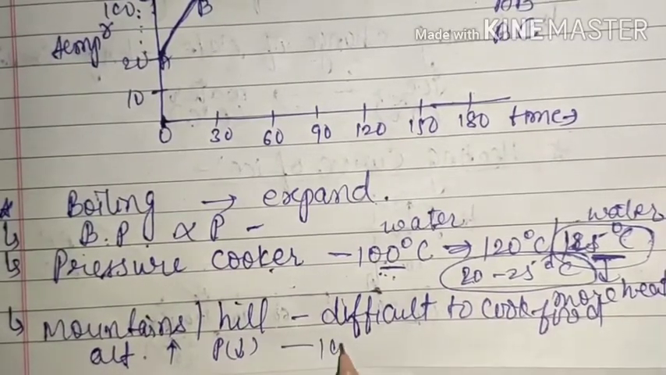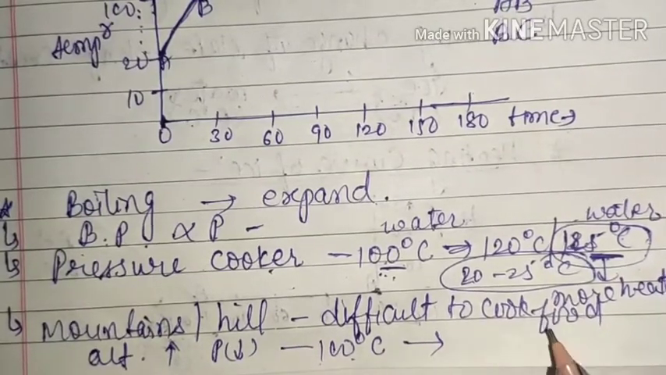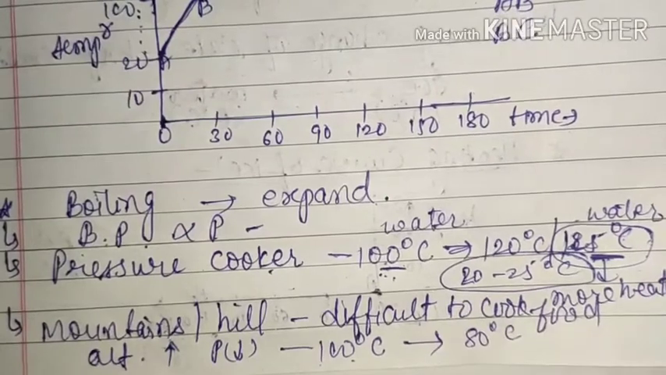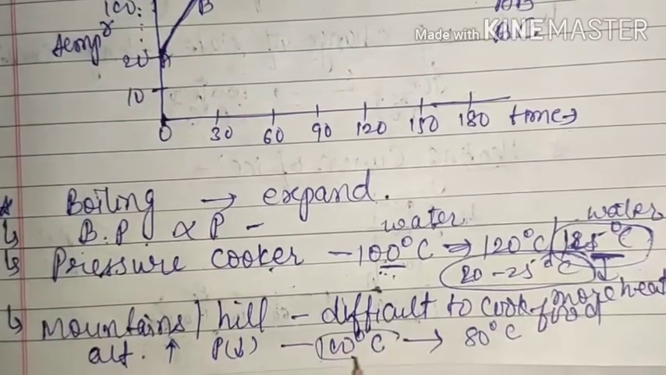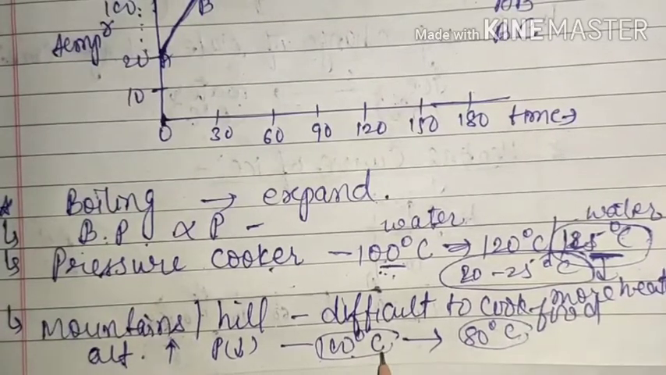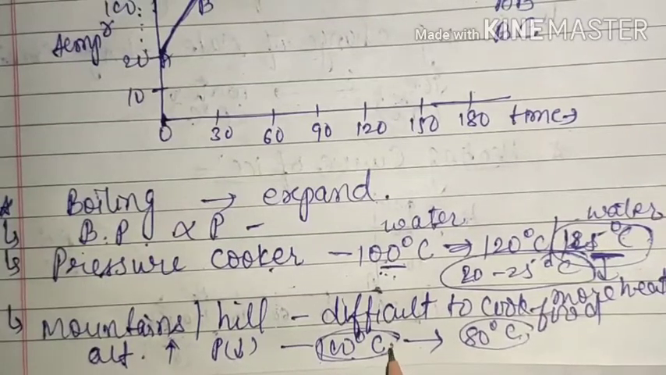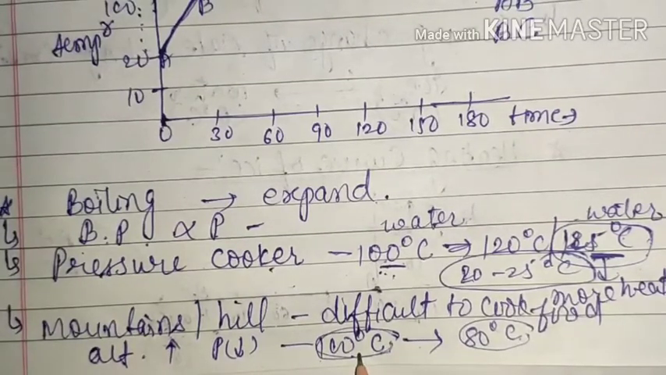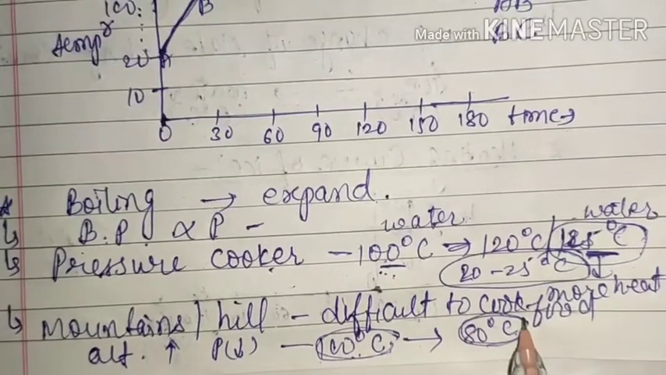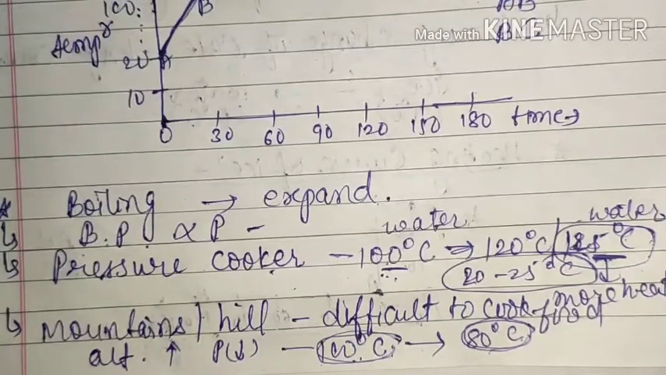So instead of 100 degrees Celsius, the water will start boiling at less than 100 degrees Celsius. Suppose 80 degrees Celsius. Now you see, this water has more heat as compared to this one. That means if the water had boiled at 100 degrees Celsius, it could give more heat energy to your vegetables, but now it is able to give less heat energy. That's why it takes a very long time to cook food in hilly areas or mountain areas.